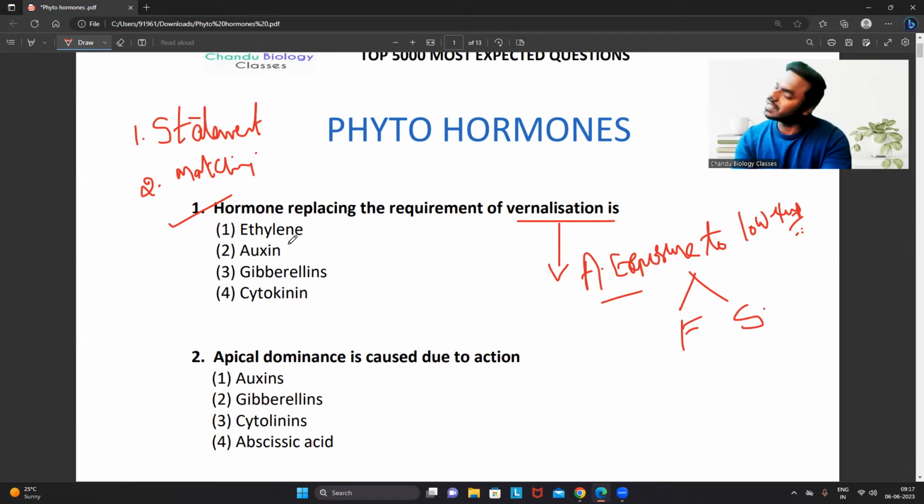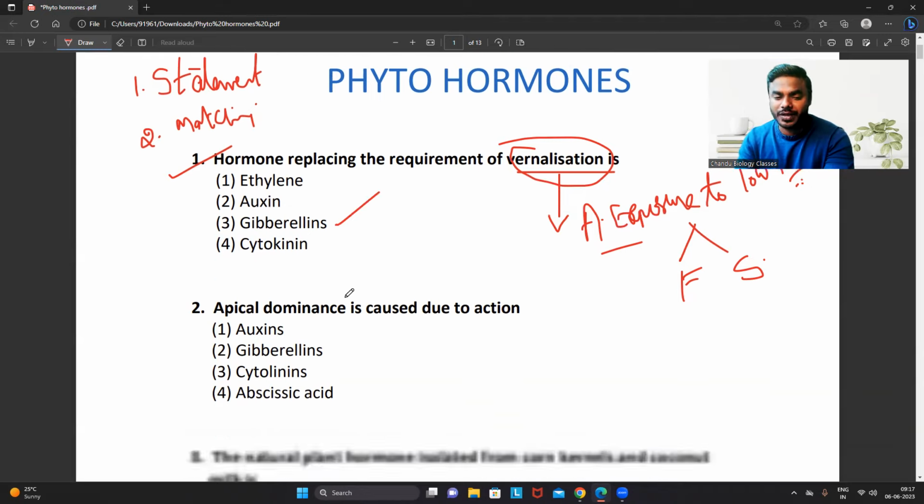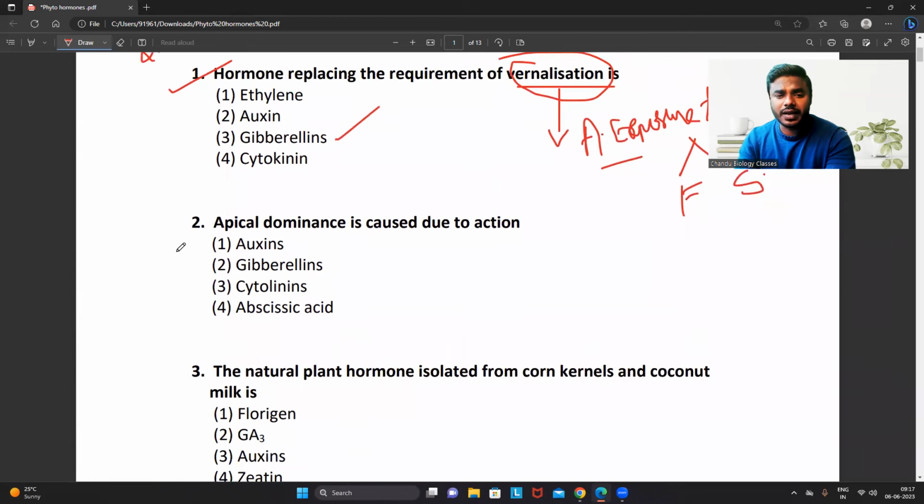What is the question they're asking? Which hormone replaces the requirement of artificial exposure or vernalization? Undoubtedly gibberellins, because we all know that gibberellins are the hormones which are involved in the seed germination. Simple question. Apical dominance is caused due to the action of.